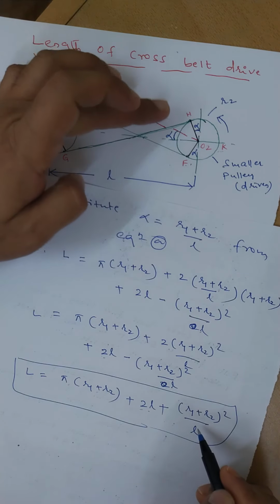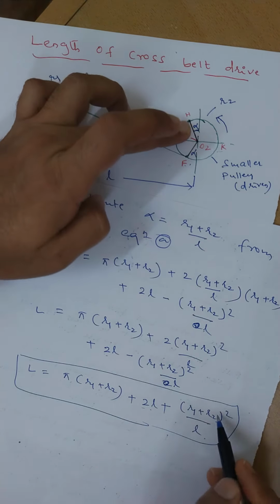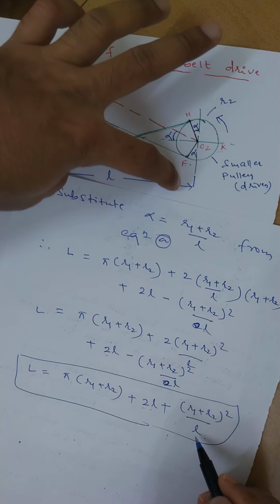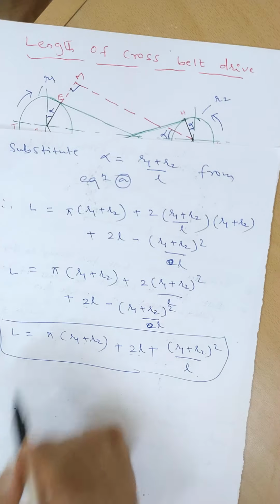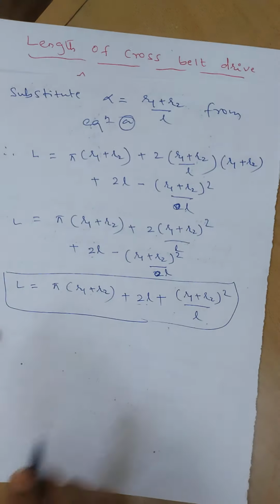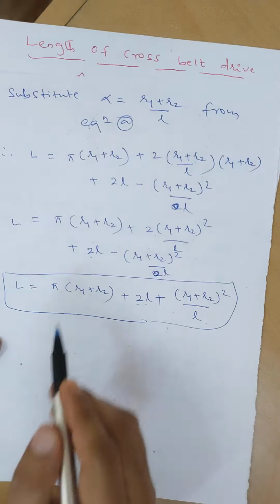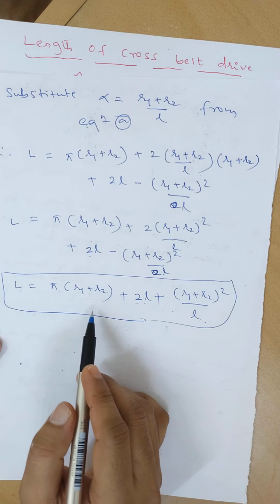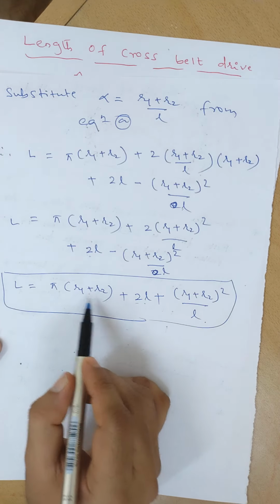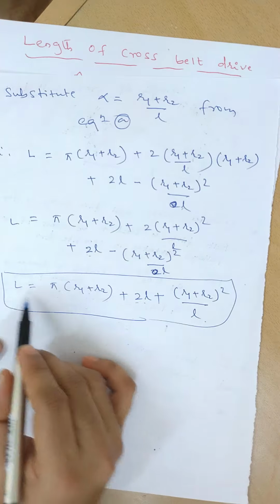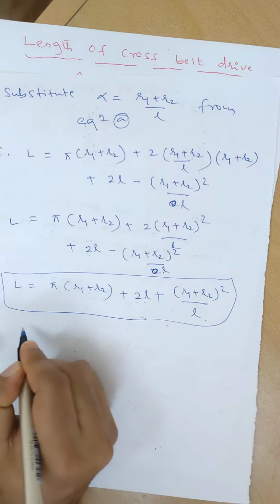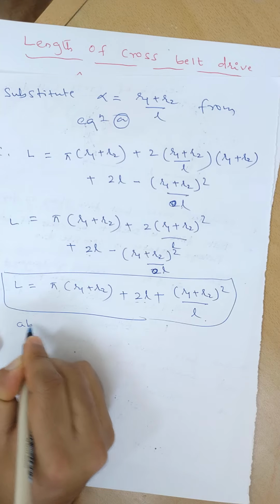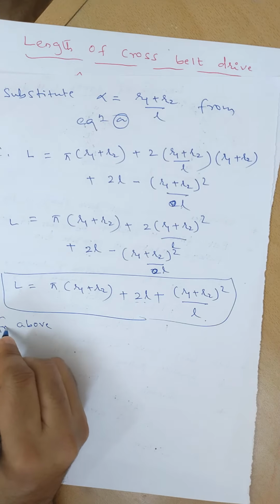For the smaller radius, that is (R1 plus R2) whole square divided by L. Okay, this is the total length of the cross belt drive. From this equation, the length is mainly dependent on R1 plus R2, that is, L is a function of R1 plus R2.